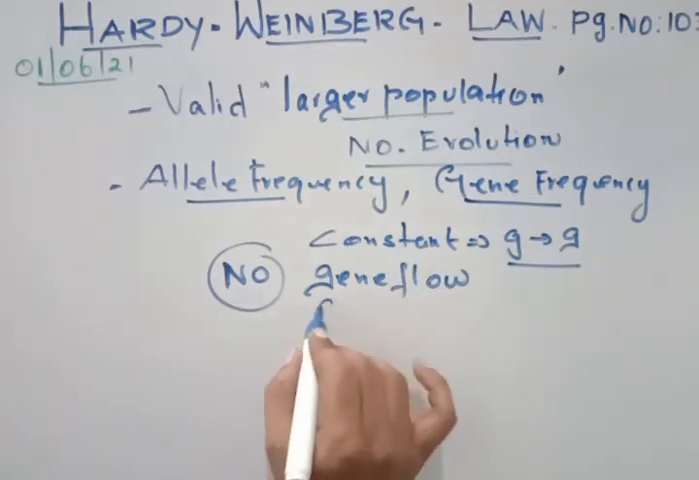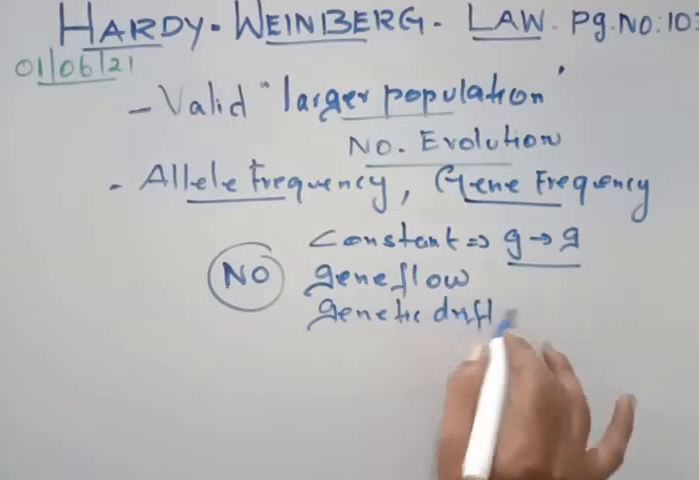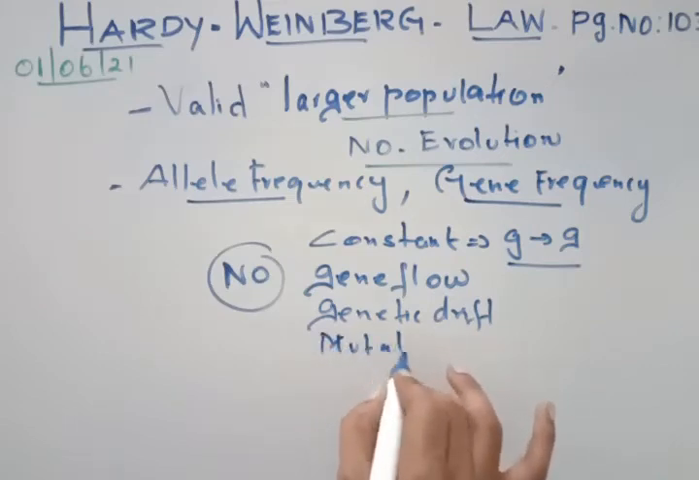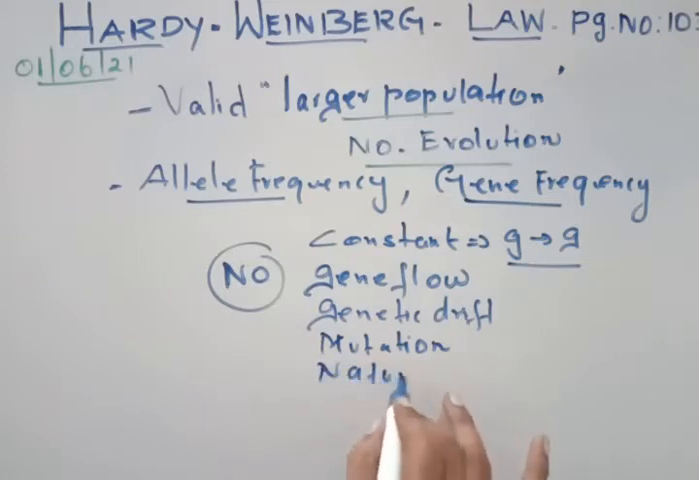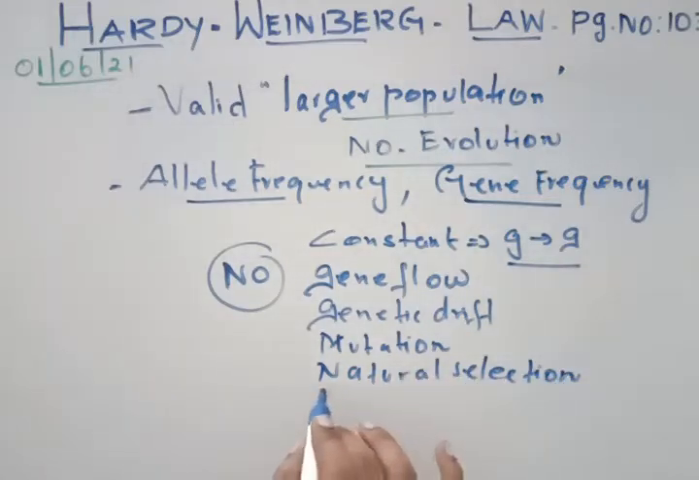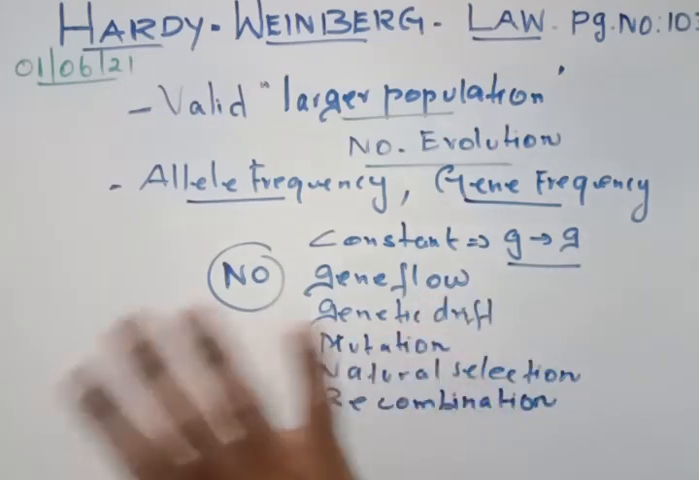Second one, there is an absence of genetic drift. The allelic frequency is not changed because of this. And in this population there is no mutation, as well as no natural selection. All these are very, very important. And there is no recombination. What is recombination? Recombination always takes place during crossing over. So here there is no crossing over, so no recombination takes place. Okay, so now this concept is made clear to you.